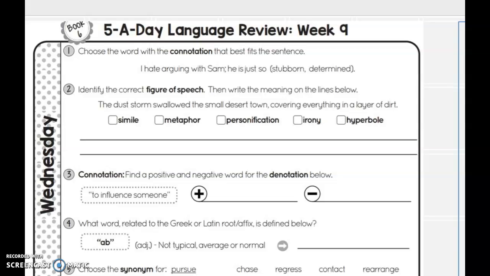Alright, let's look at our helpful hints for Wednesday. So choose the word with the connotation that best fits the sentence. So connotation is positive or negative. So you need to decide, is your sentence positive or negative, then pick the word that is the same.